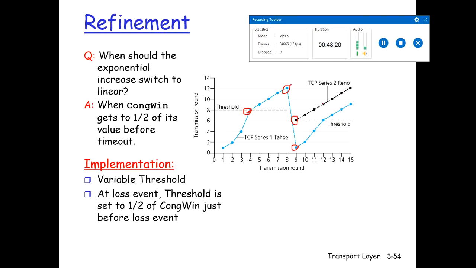So this is how it handles the loss. It deals differently depending on whether 3 duplicate acknowledgements are received or a timeout event occurs. The exponential increase switches to linear when the congestion window reaches half of its value before the timeout. So we have a threshold value at the loss event: the threshold is set to half of the congestion window just before the loss event.